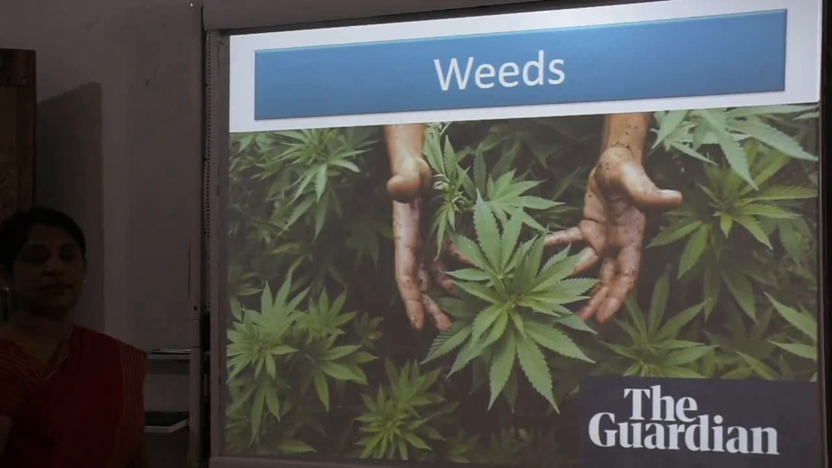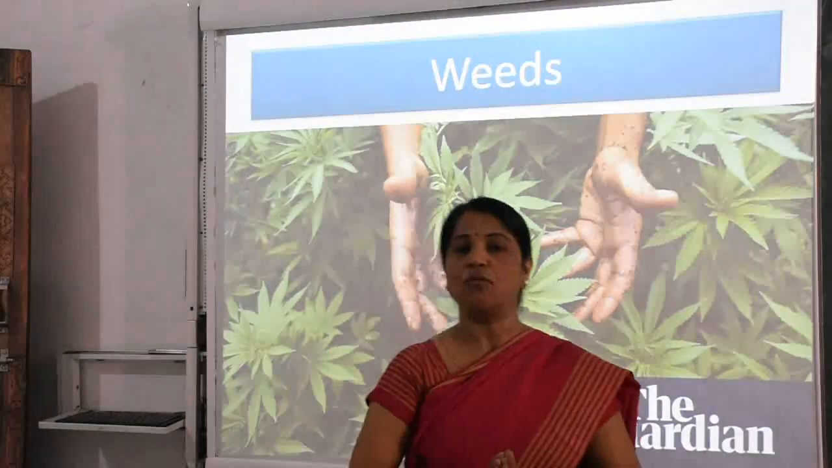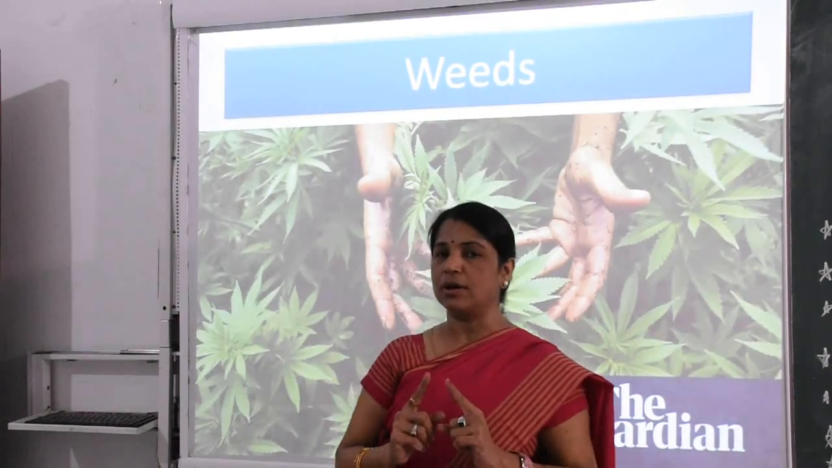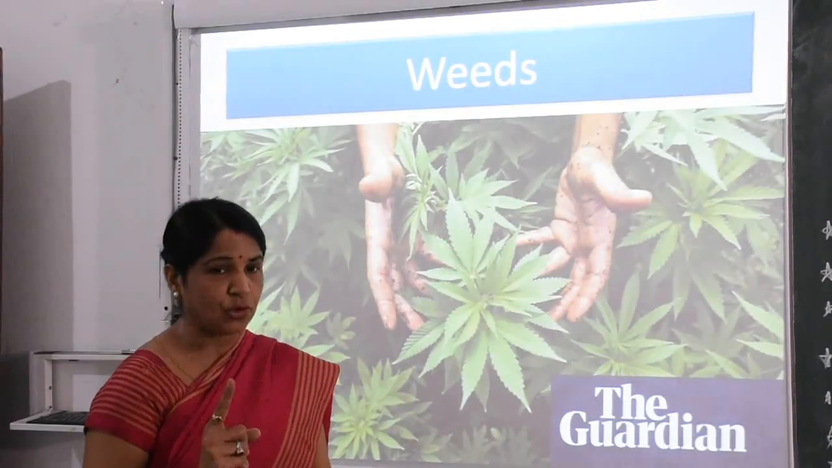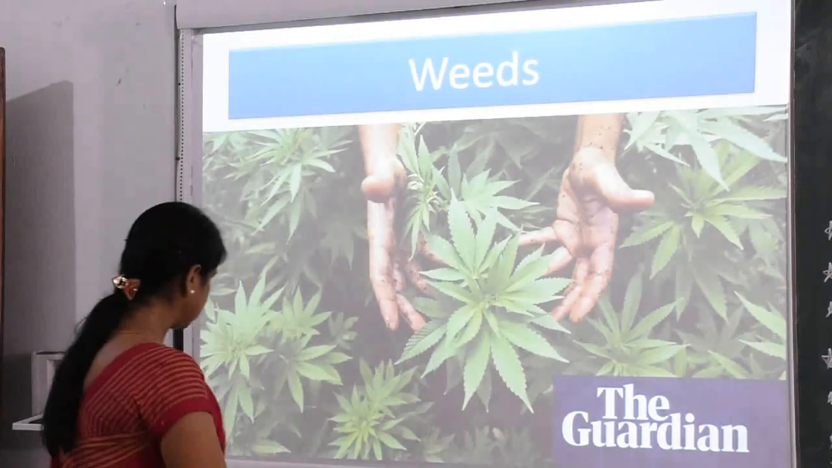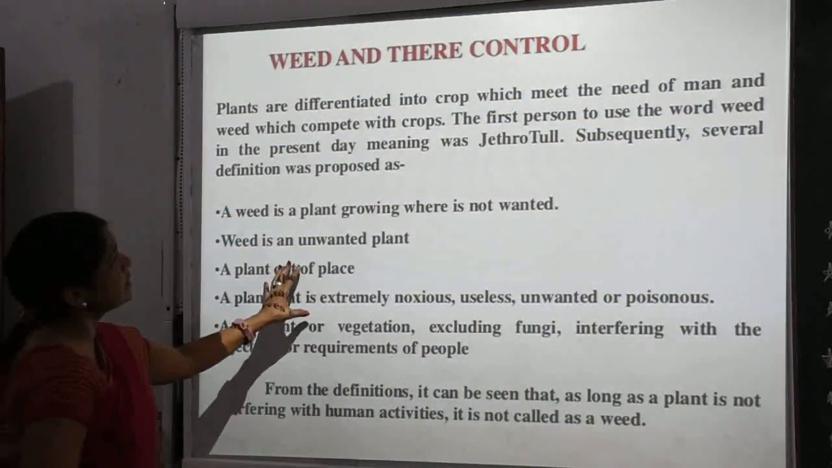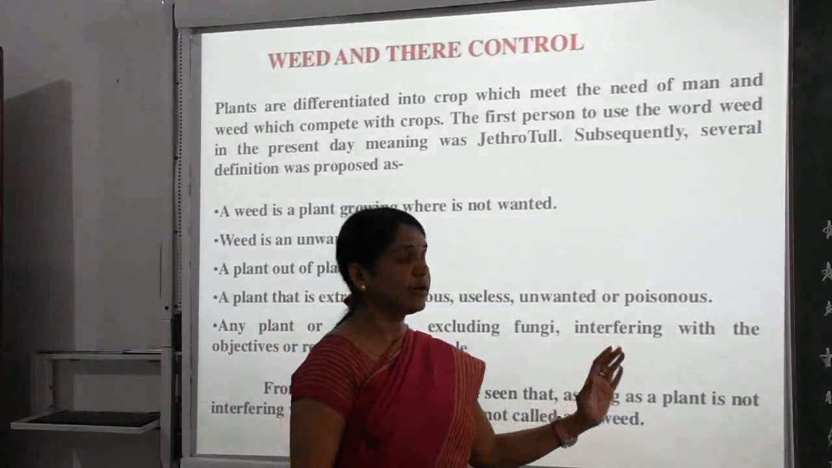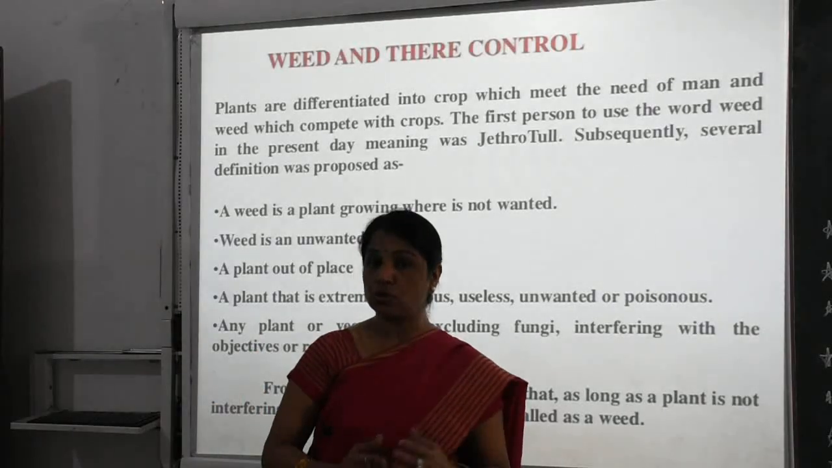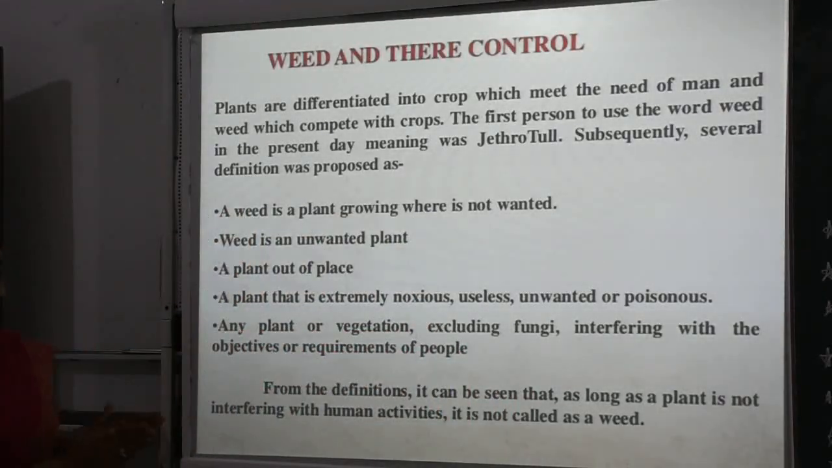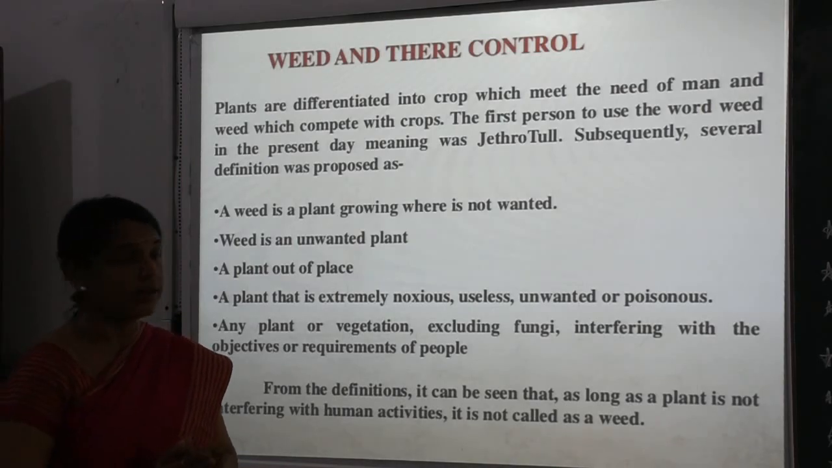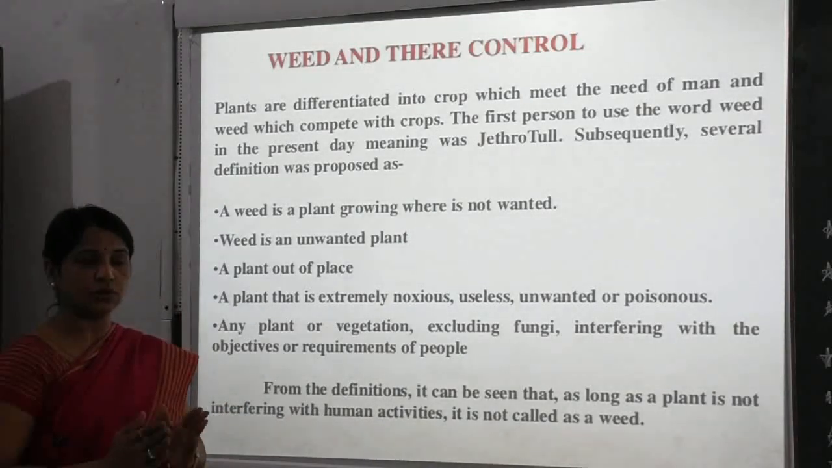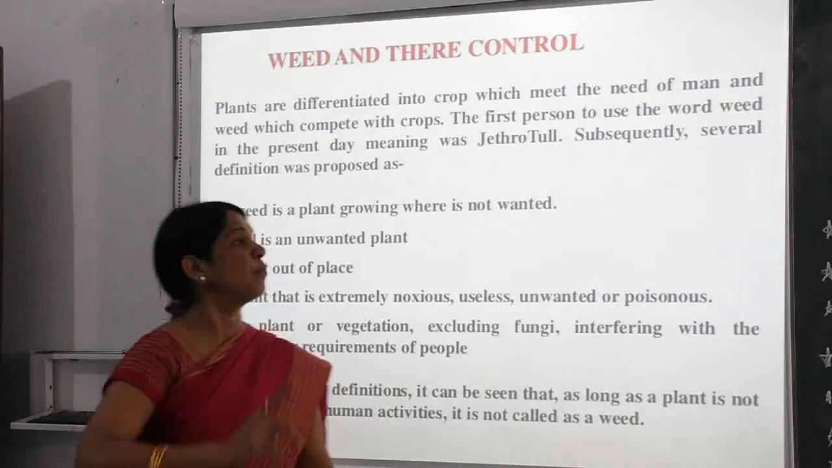Now further we talk about weeds. As you know, what do you mean by weeds? Undesirable, unwanted plants are called weeds. They are very harmful for the crops. So children, we see how weeds can be controlled. Once we check them, once we stop their propagation, then we can get good crops, good quality of crops. So plants are differentiated into crops which meet the needs of man, and weeds can compete with the crop. Yes, they also compete with the main and good crop.